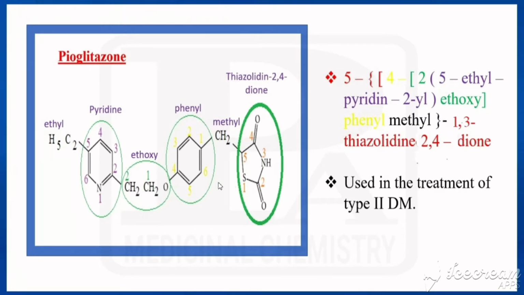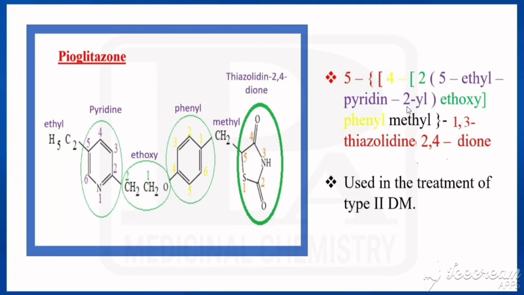So we'll see the chemical name here. This was the basic one for nomenclature, thiazolidine-2,4-dione, or we can say 1,3-thiazolidine-2,4-dione. In the fifth position the whole thing would be attached, so 5-open bracket, in that 4, this phenyl is attached, and with the fourth position of phenyl this would be attached. So 4-open bracket, again 2-open bracket, here 5, in 5 what is present? That is ethyl. Then this is called pyridine. Which position of pyridine is attached with it? Second position. That's why pyridin-2-yl.